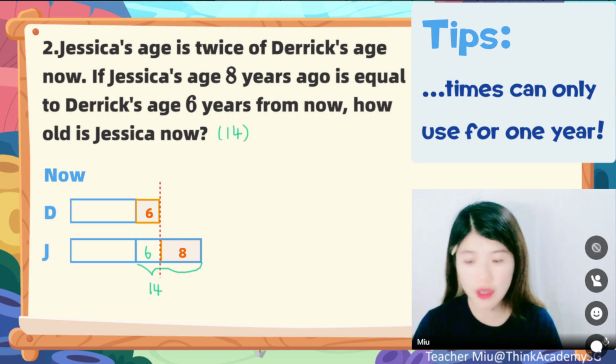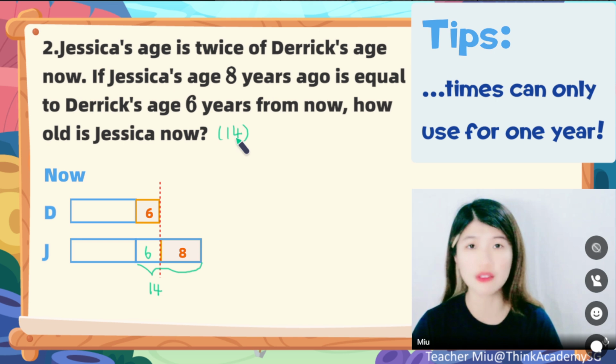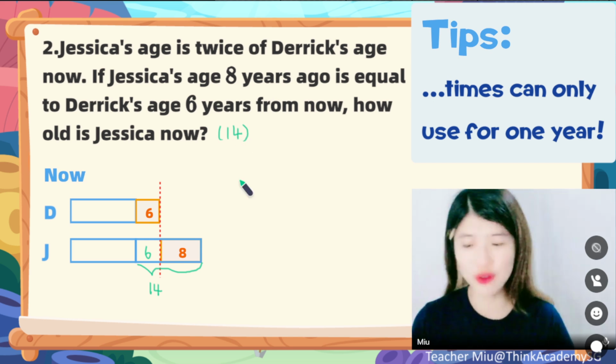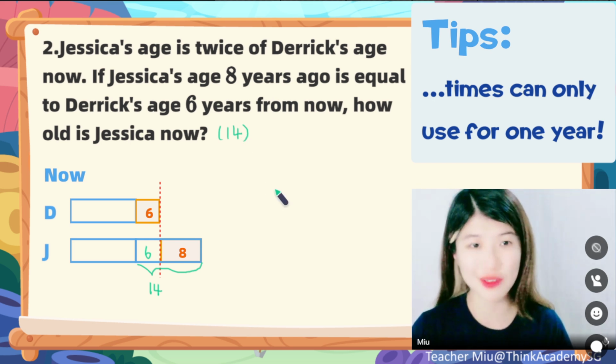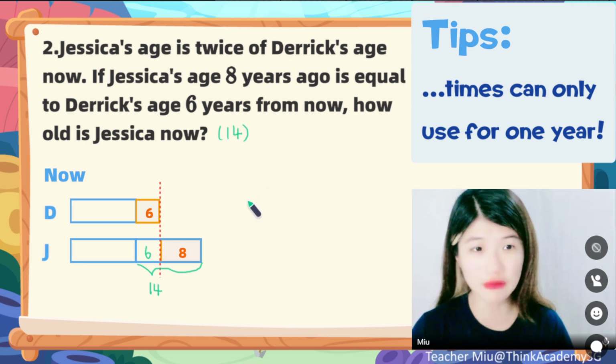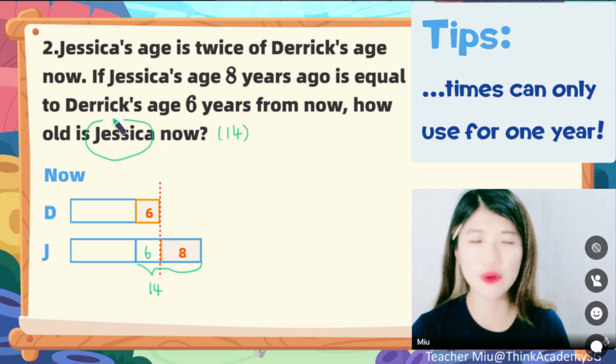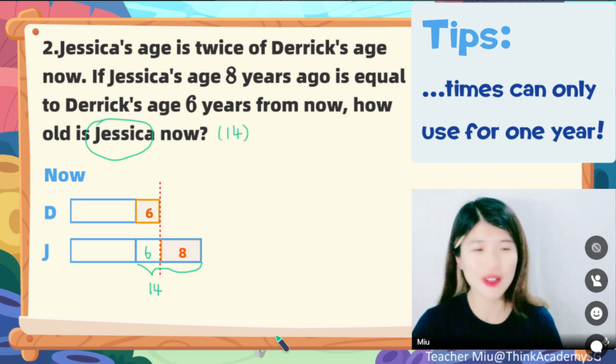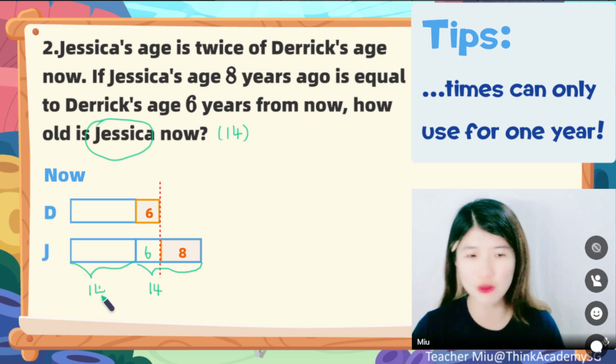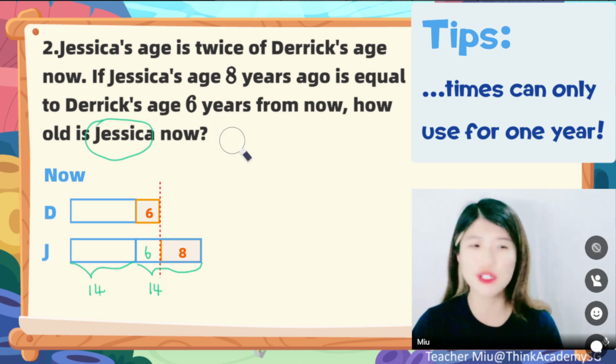Also, no. Why not? Why not 14 then? We find out that 1 unit is 14, so the answer is supposed to be 14. Because yes, I know this is wrong, but you tell me why is it wrong? Because the other question is asking about Jessica. So guys, you need to read the question properly, all right? Jessica has 2 units, so it's supposed to be 14 times 2, that gives you 28.